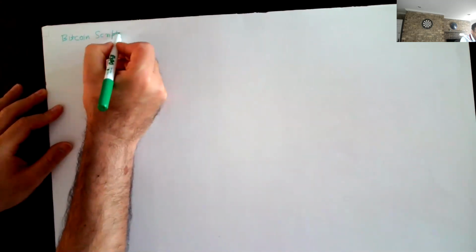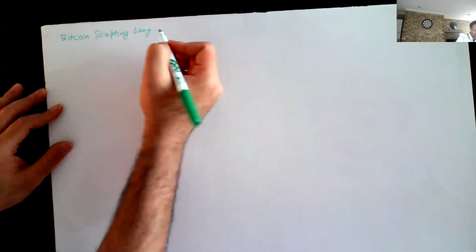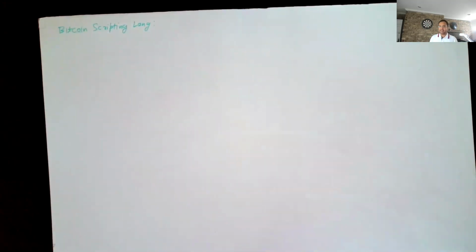So another thing to keep in mind with Bitcoin is that Bitcoin has sort of a rudimentary scripting language. As far as I understand, the scripting language originally proposed in Bitcoin was actually slightly more powerful, but what is implemented currently over the network is much more limited.